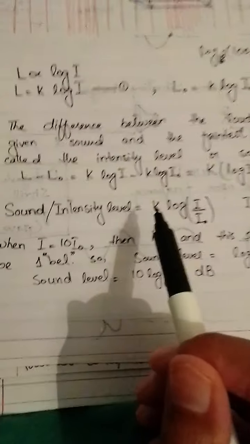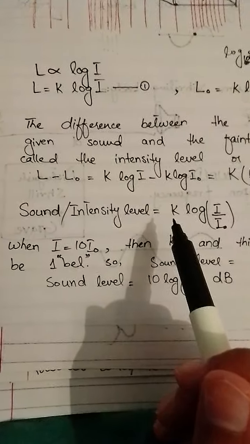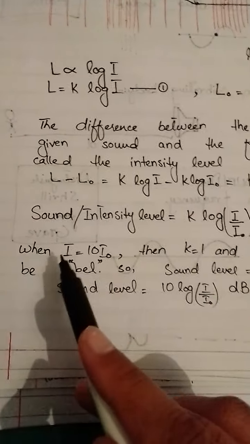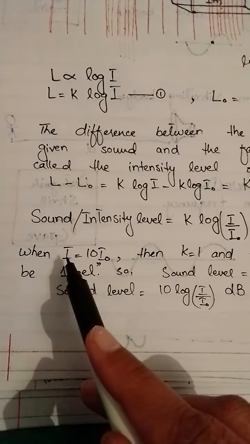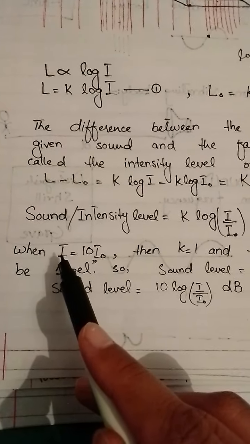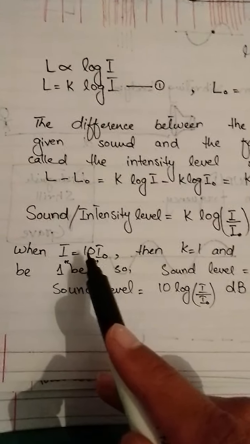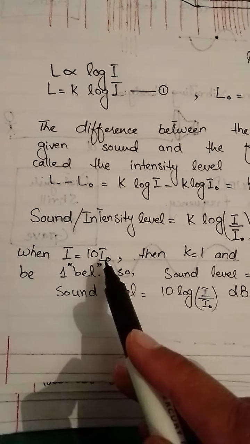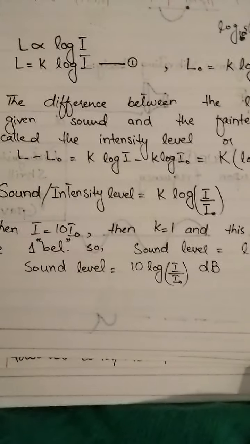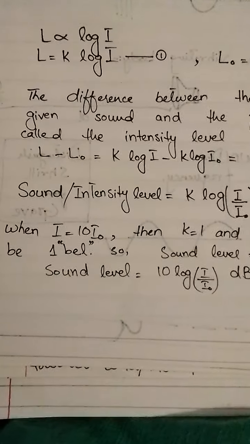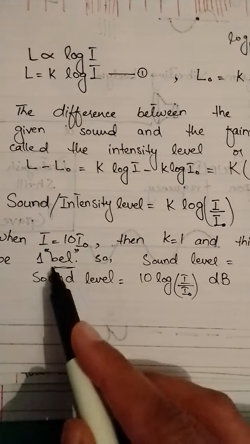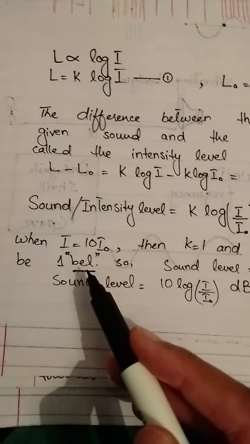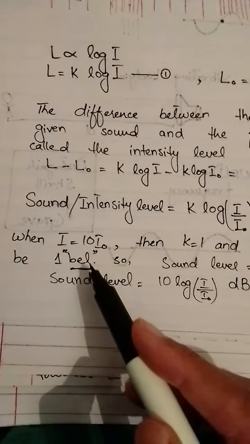Now, what would be the value of k? There's a condition for it. When I, the given intensity of sound, equals 10 times the faintest intensity, then k equals 1, and the sound level will be 1 bell. 1 bell is the unit of the intensity level of sound.